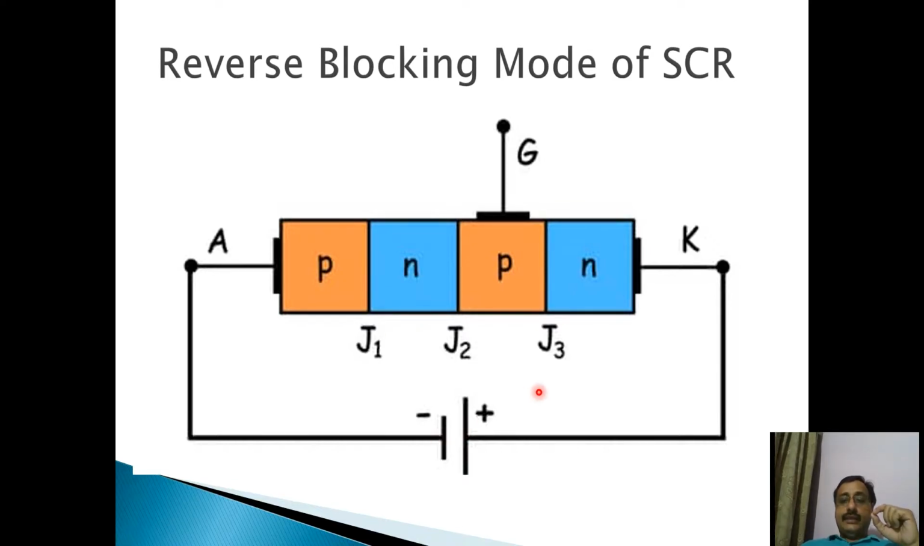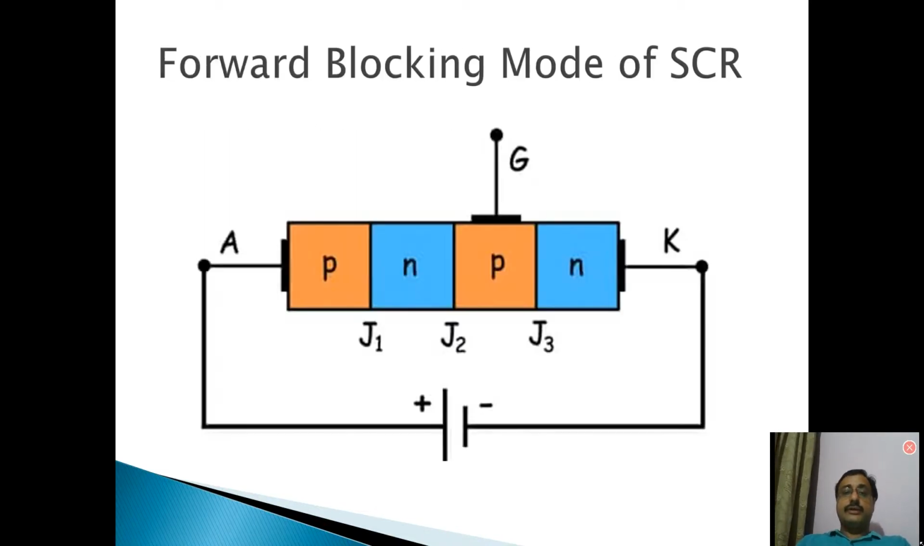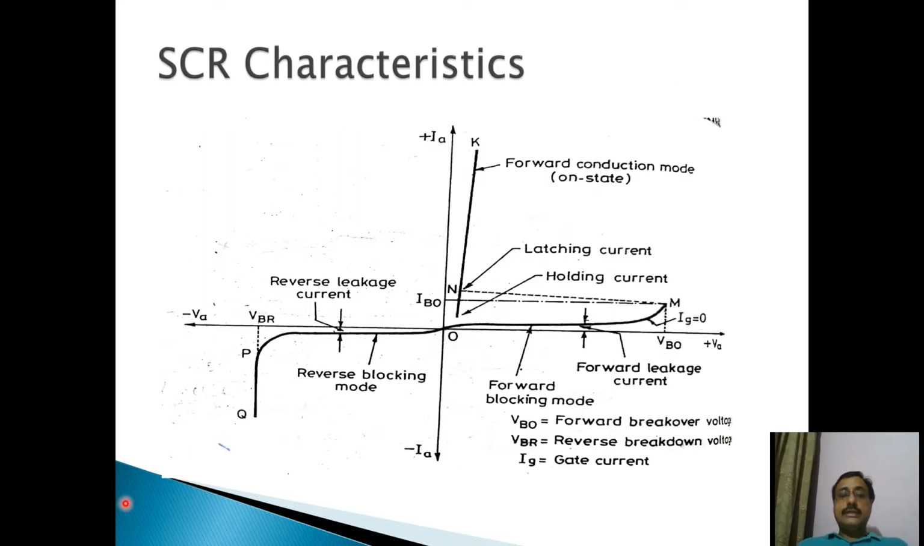But this leakage current will go on increasing as I increase this voltage, and at a particular voltage called reverse breakdown voltage, junctions J1 and J3 break down. So your SCR will start conducting in the reverse direction. A large amount of reverse current will flow through the SCR. So these are the characteristics.